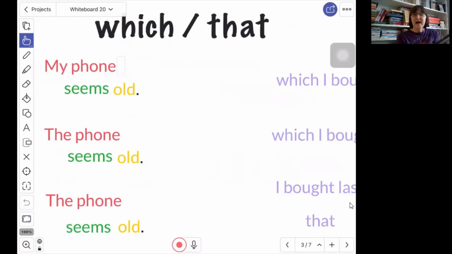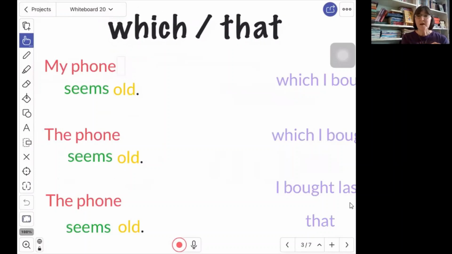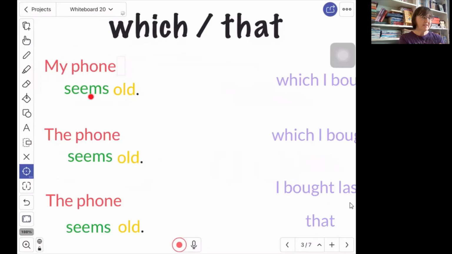Let's look for a minute at relative clauses that begin with the relative pronoun which. This would be giving more information about a thing or an animal. So let's look at our first example here. You can see I have my phone seems old. Okay, so we're starting with our independent clause. My phone seems old. Here's my subject and my verb and an adjective. So this is a subject, verb, adjective kind of sentence.